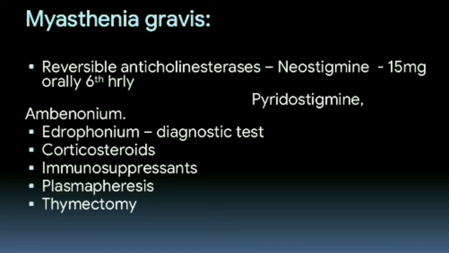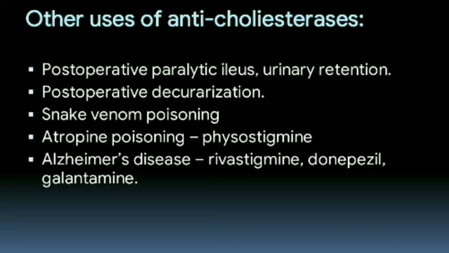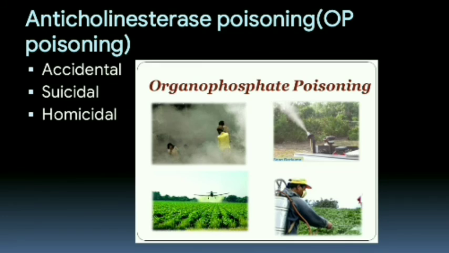These are the treatments for myasthenia gravis. And other uses of anticholinesterases are in postoperative paralytic ileus, urinary retention, postoperative decurarization, snake venom poisoning, atropine poisoning, and in Alzheimer's disease, rivastigmine, donepezil, and galantamine. These are the drugs used to treat these disorders.